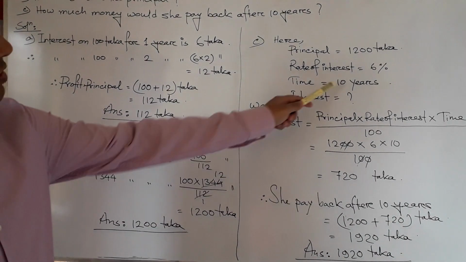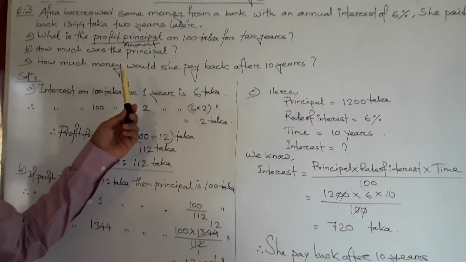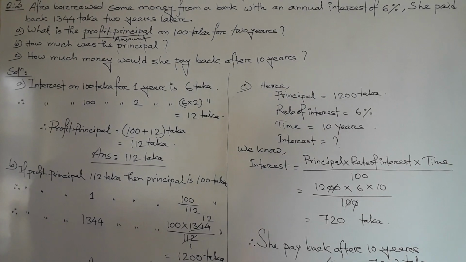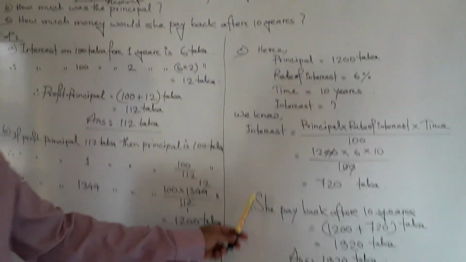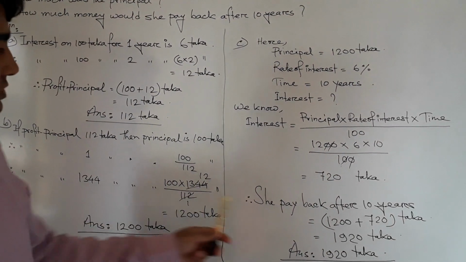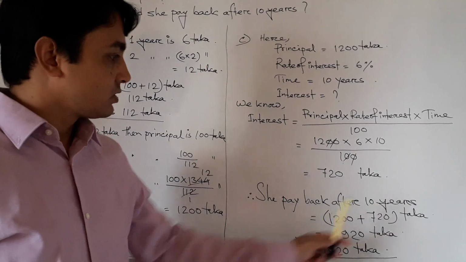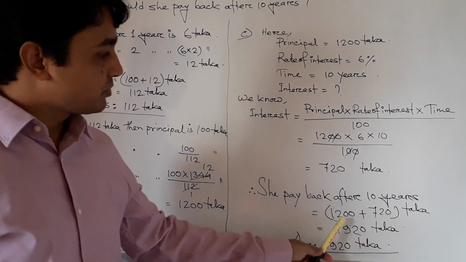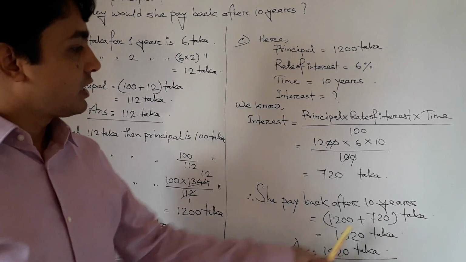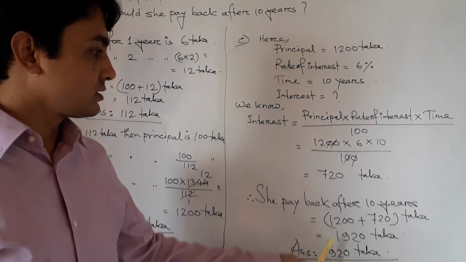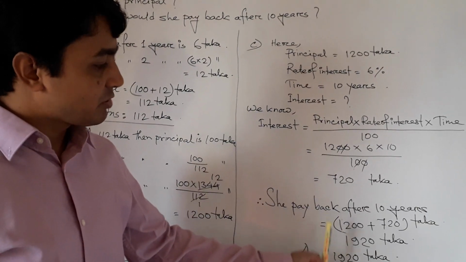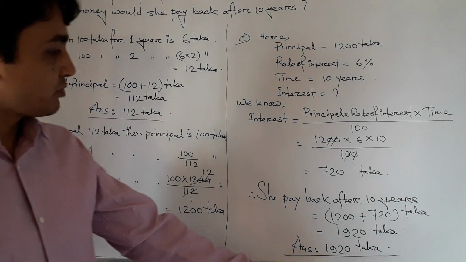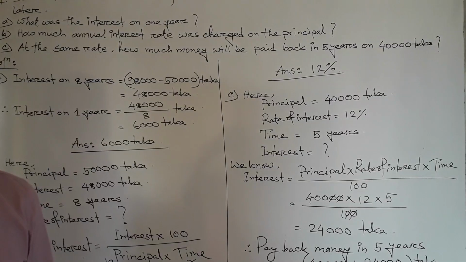It is interest of 10 years, but we find the payback amount of 10 years. So after 10 years she pay back, then that is the principal plus interest. So principal is 1,200 and 10 years interest 720. If we add it, then we find the payback amount. So at result 1,920. That is the payback amount of 10 years.